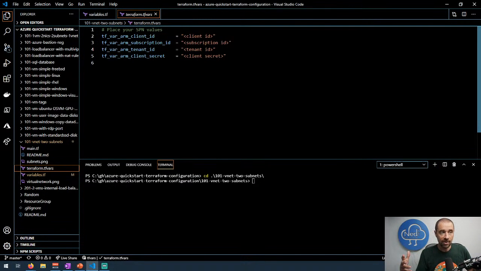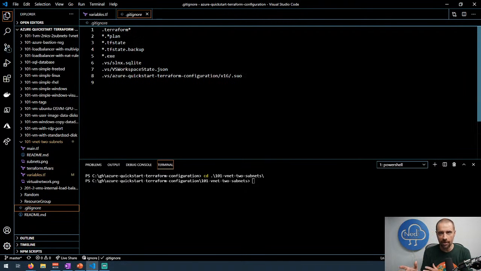Now, obviously, if you're doing this, you've cloned it. You don't want to commit this back to source control. Don't do that. And the way that the .gitignore is set up in this repository, if you're not familiar, and I had to learn this the hard way, the .gitignore basically tells Git what files to not include when you're committing those files to the local repository. And when you push that to a remote repository, those files won't be included.